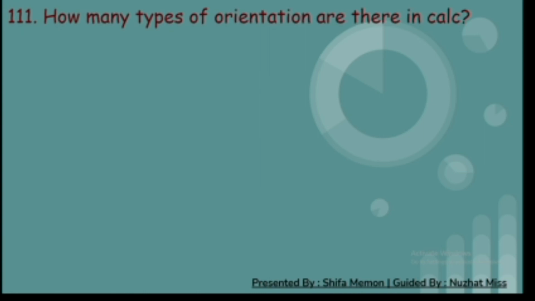111th. How many types of orientation are there in Calc? A. 1, B. 2, C. 3, and D. 4. And the correct answer is B. 2. And they are portrait and landscape.